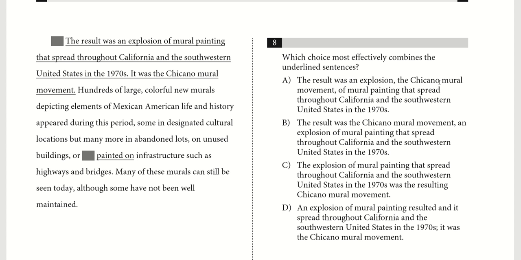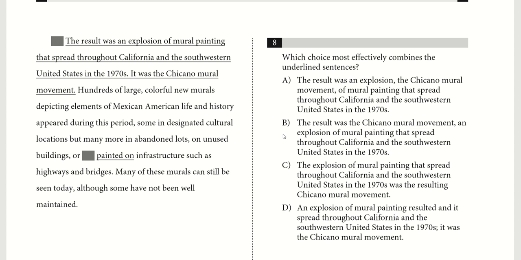what it was called. This detail is inserted right after explosion, but before we're told an explosion of what, right? If it was something like the result was an explosion of mural painting, comma, the Chicano mural movement, comma, that spread throughout, then that would be more appropriate. But in this case, you're inserting the name of the movement before the full details are actually offered. So it's a little bit awkward because you're basically saying that the explosion was called the Chicano mural movement rather than an explosion of mural painting. So it's not bad, but slightly awkwardly phrased.